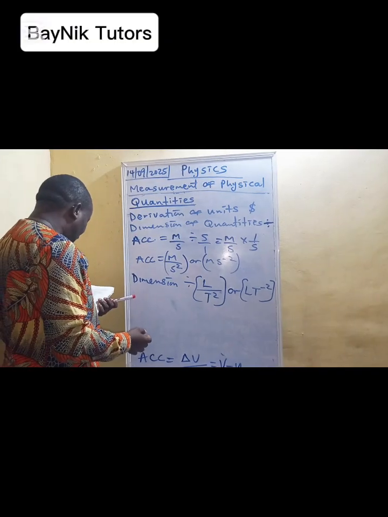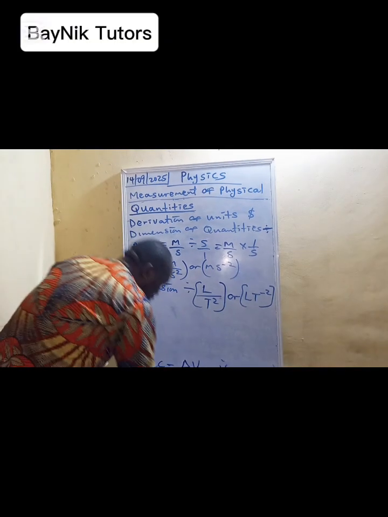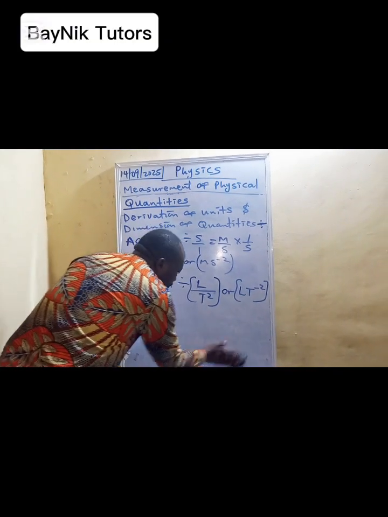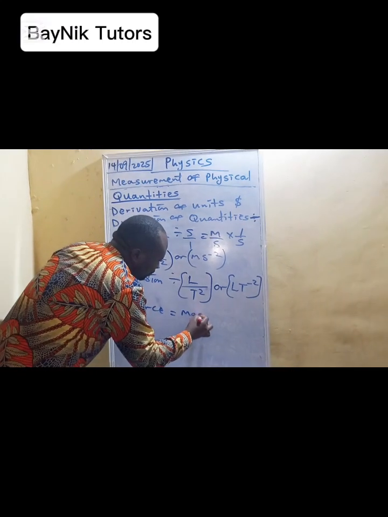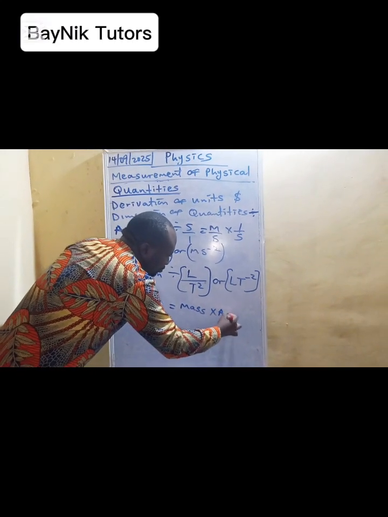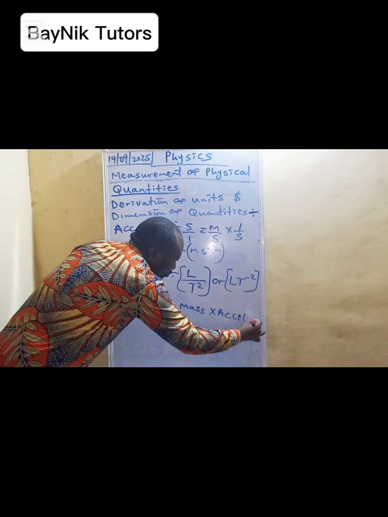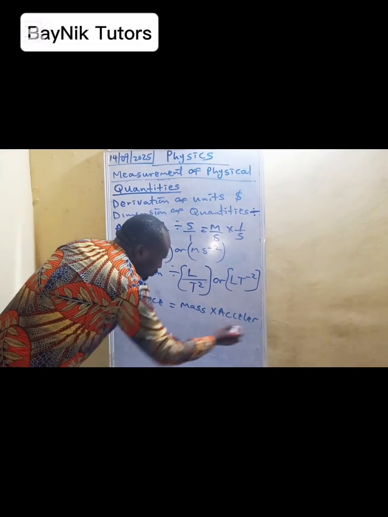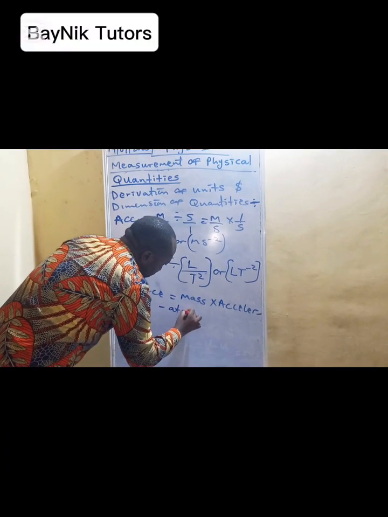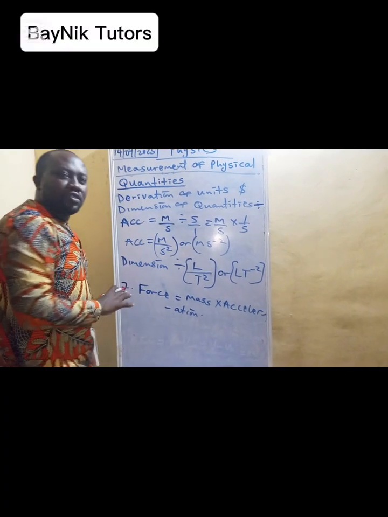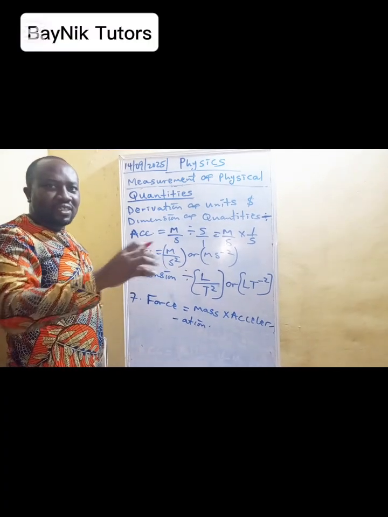So we'll look at force. Force is mass times acceleration. From force, we meet mass and acceleration.